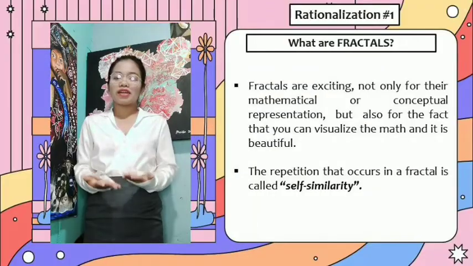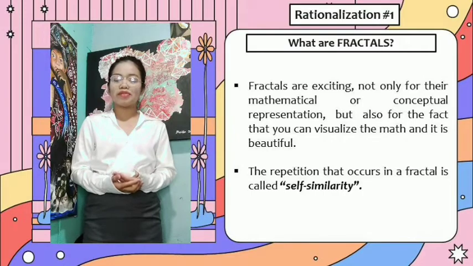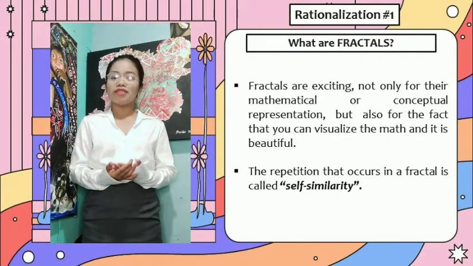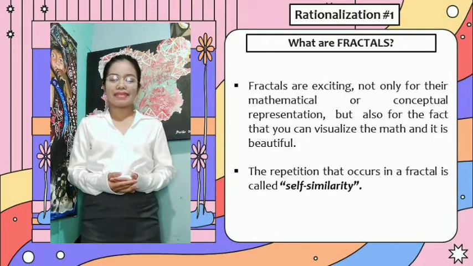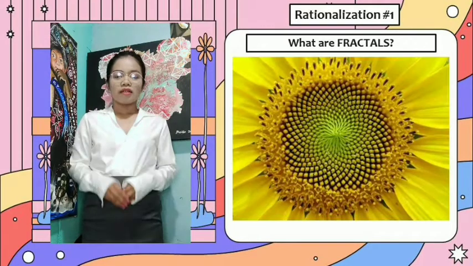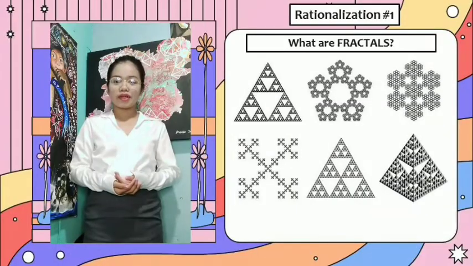So fractals are exciting, not only for their mathematical or conceptual representation, but also for the fact that you can visualize the math and it is beautiful. The repetition that occurs in a fractal is called self-similarity. So let's have 3 examples of fractals. These are the examples of fractals.